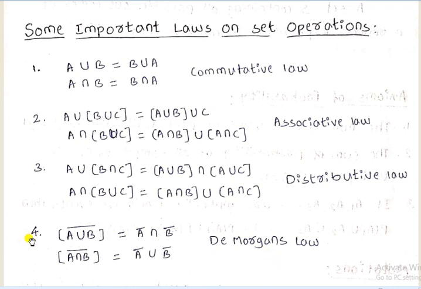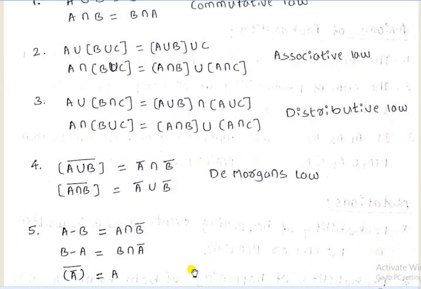Next one is De Morgan's law. A union B bar is equal to A bar intersection B bar. So the left hand side is union and the right hand side we are using intersection. Similarly, A intersection B bar is equal to A bar union B bar. So the left hand side is intersection, the right hand side is union. It is called De Morgan's law.